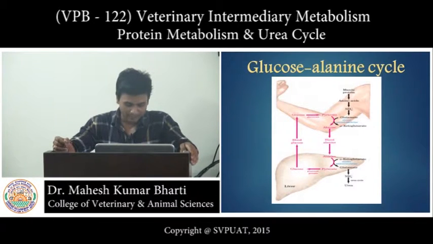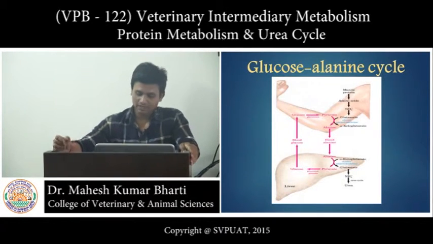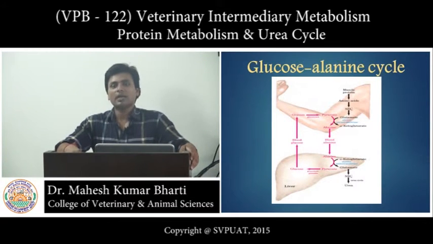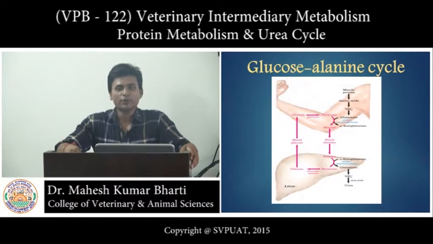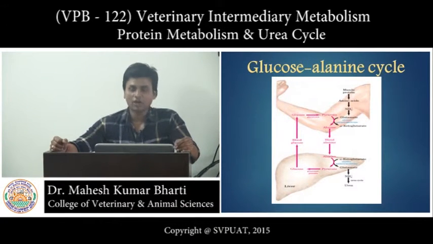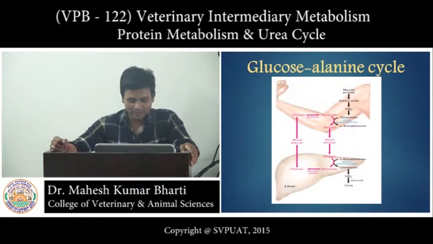It is normally present in blood in much higher concentration than other amino acids. Since most of the extrahepatic tissues release their ammonia in the form of glutamine, we can say that in the bloodstream there is a higher concentration of glutamine than other amino acids.